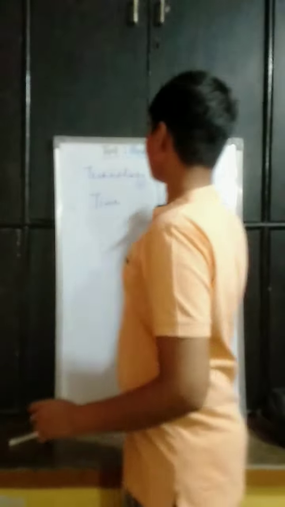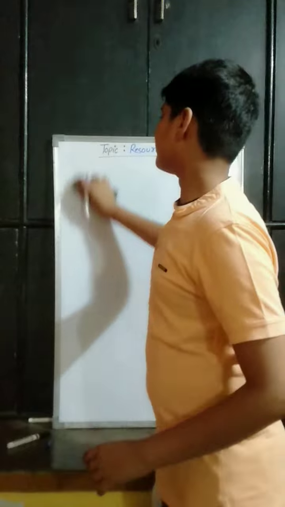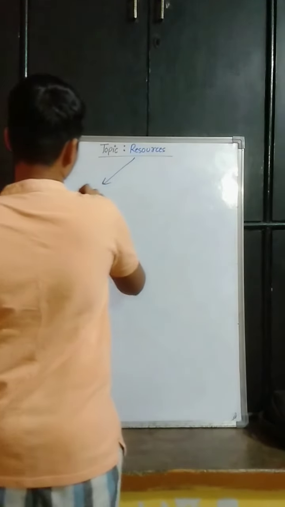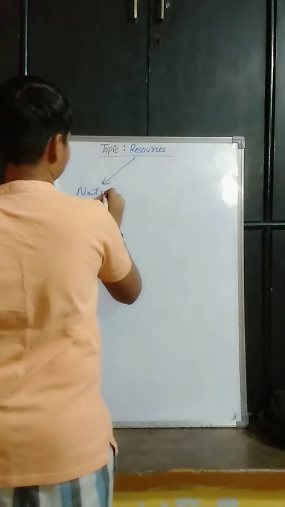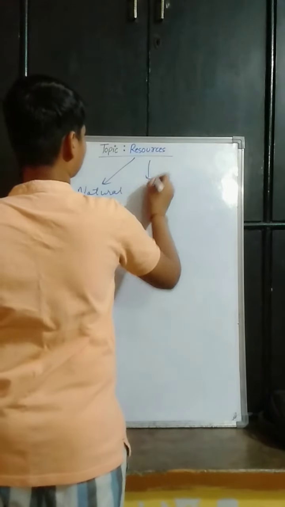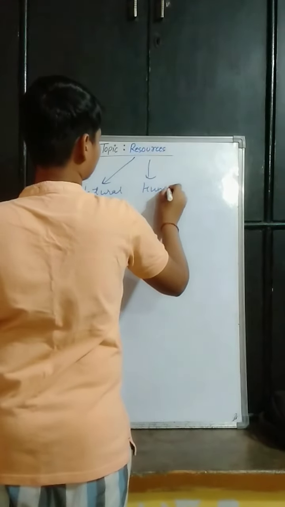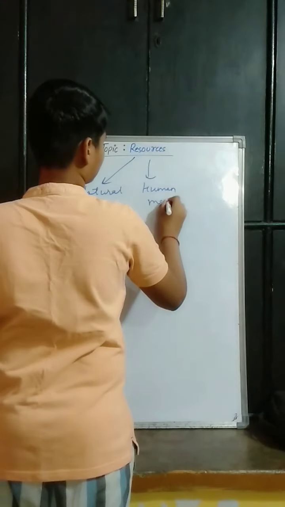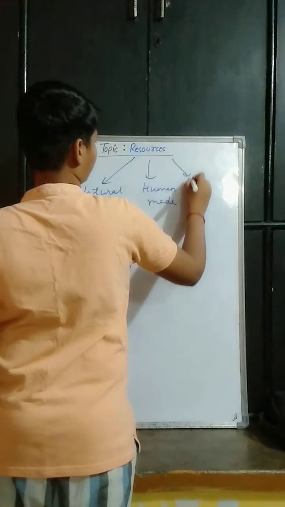Now we'll be talking about on what basis resources are classified. Basically these resources are classified into three categories. What are these three? Natural, human made, and human.